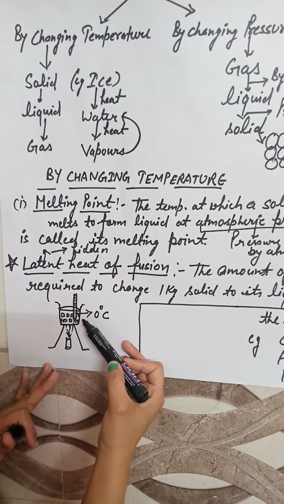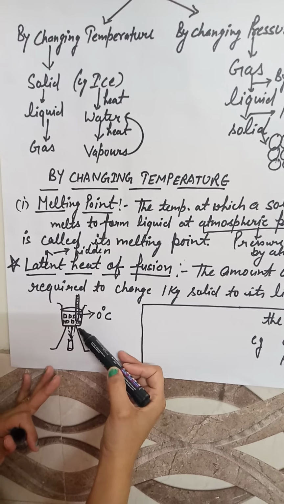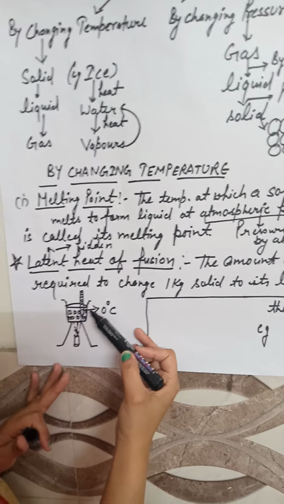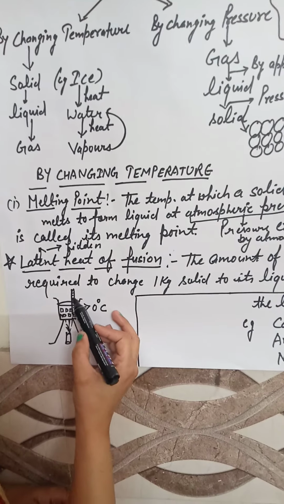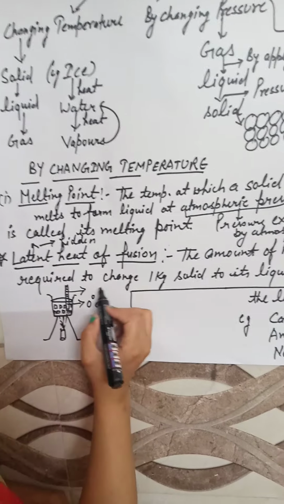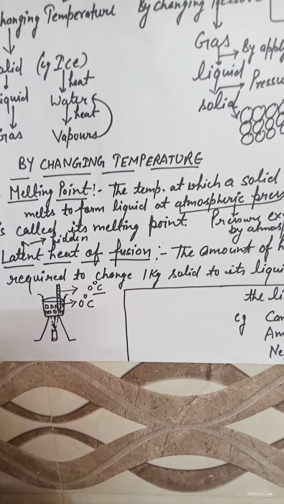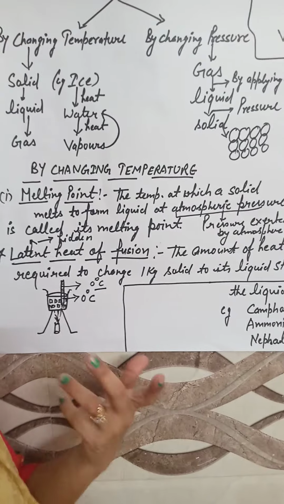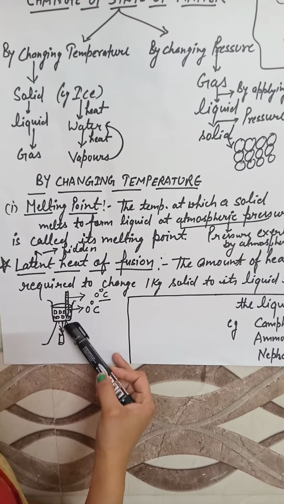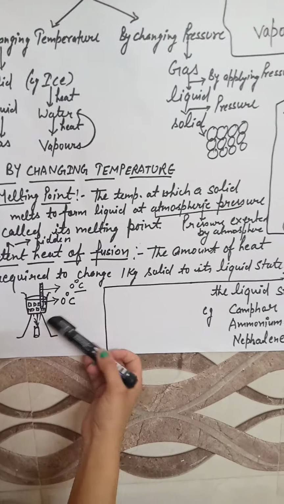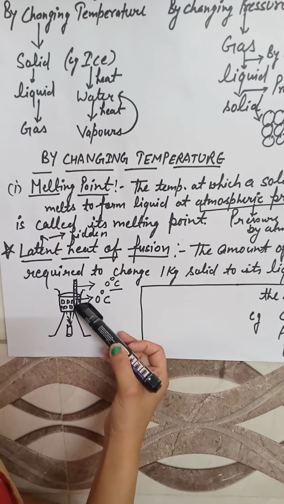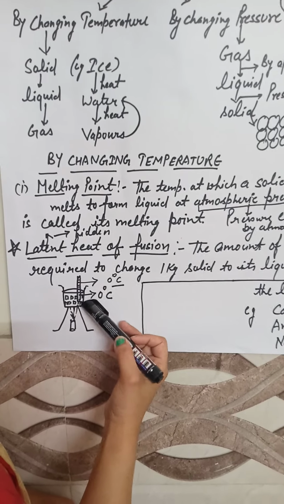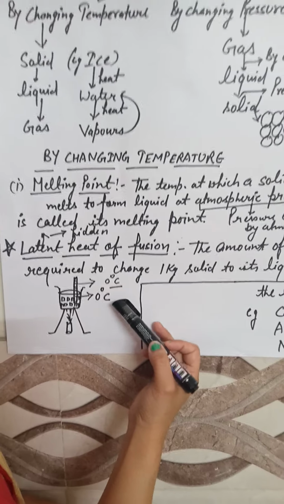It starts becoming liquid. As we are providing heat, and a thermometer is placed there, there must be a change in temperature. But there is no change in temperature. It remains at 0 degrees Celsius, which is the temperature of ice. Now, as we are providing heat to it, where does the heat go? The heat goes to change the state of matter. That means the entire heat goes to change the ice cubes into liquid, so until the whole of the ice cubes become liquid, the temperature remains 0 degrees Celsius.